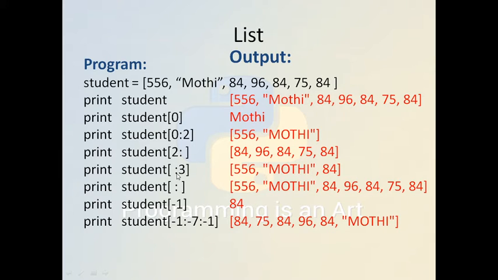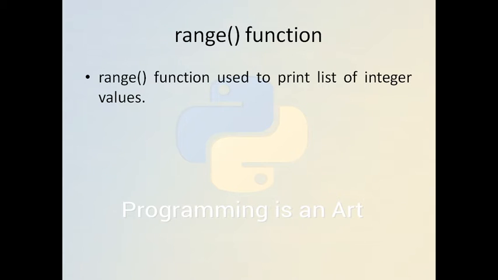This will print starting from 0 and ending at 3, so 0, 1 and 2 will be printed. This will print the whole list, all the elements. And print students, this is another negative indexing. The negative indexing will print the last element. It will print in reverse order from -1 to -7, and it will not print the first element. So this is the way we can also use the range function.